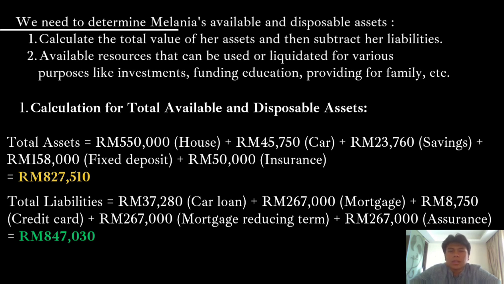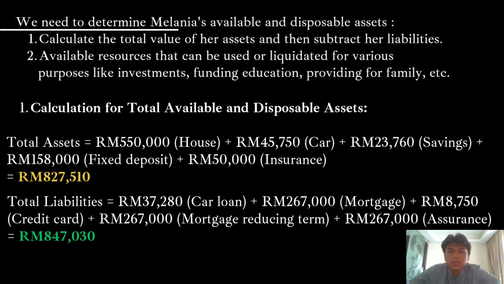550,000 ringgit, and car, 55,750 ringgit, and savings, 23,760 ringgit. Fixed deposit is 158,000 ringgit, and insurance is 50,000 ringgit.